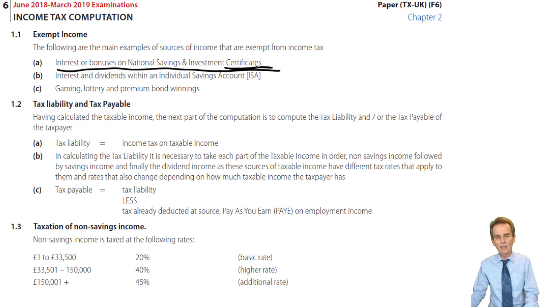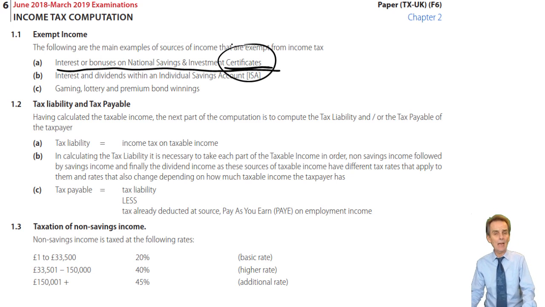You might see national savings and investment, sometimes referred to as NS&I, and you might see investment account interest. Investment account interest. That's taxable. It is this certificates here where the exemption applies. So again, watch out for it.